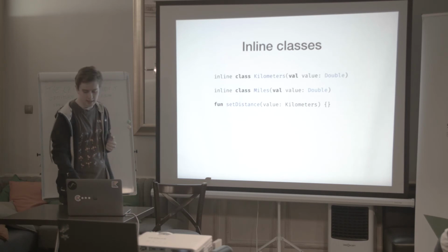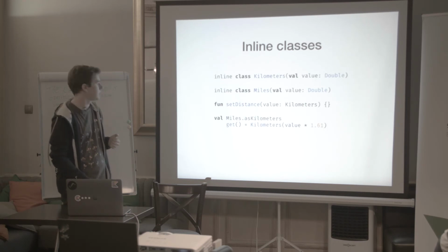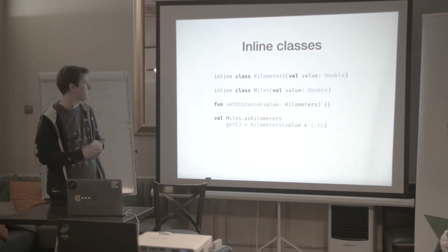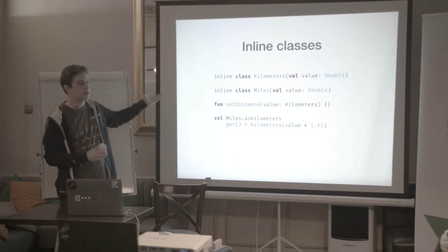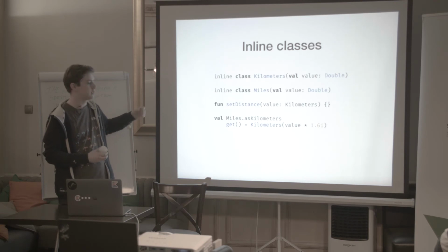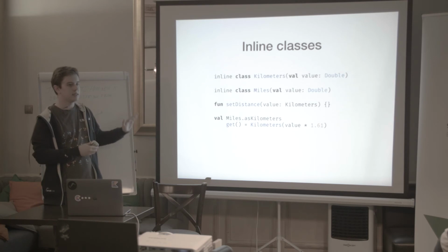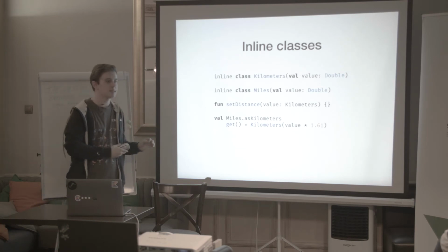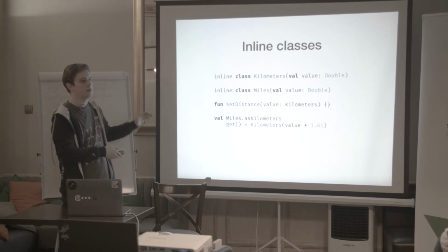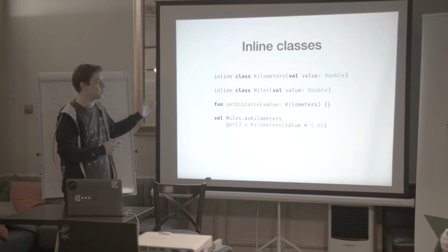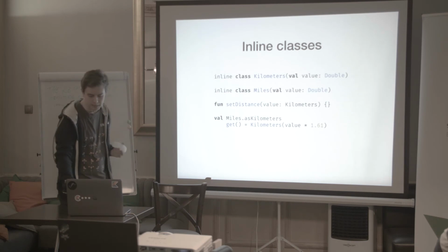For example, we can make some extension properties to this class. So in our example, we can have a method that converts one type of inline class to the other. I want to remind you one more time that in usual cases this has absolutely no overhead in runtime. So no new objects are created. It is just for the compiler and lives in compile time.